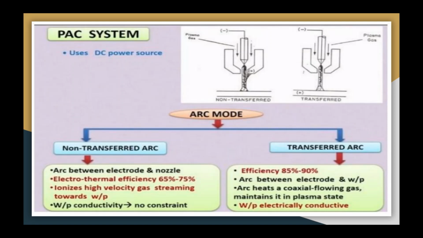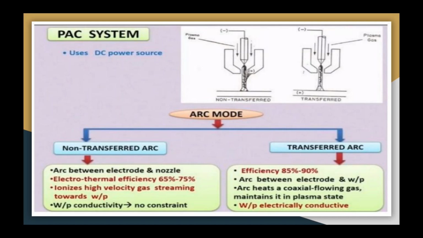The PAC system can deliver up to 1000 ampere at about 200 volt. That should be a DC supply. The flowing gas pressure may be up to 1.4 megapascal, resulting in a plasma velocity of several hundred meters per second. The higher the gas flow rate, the more momentum the plasma jet has. It will ease the removal of molten material from the machining zone.